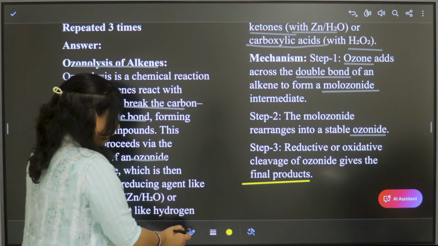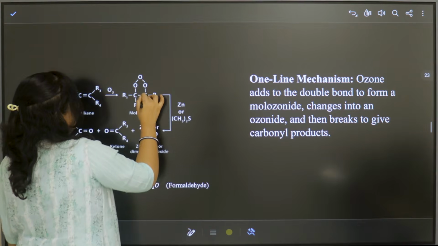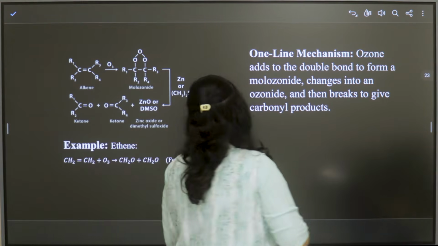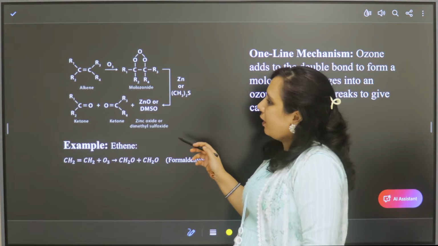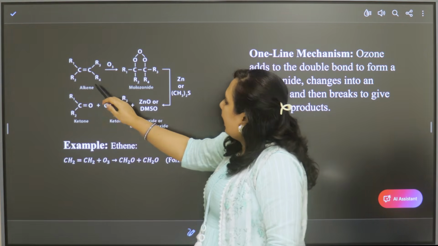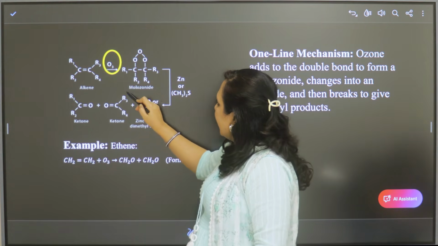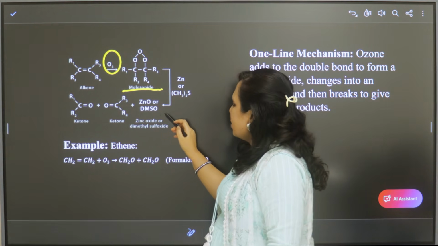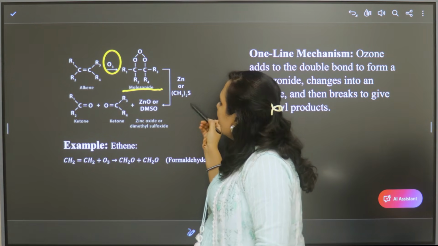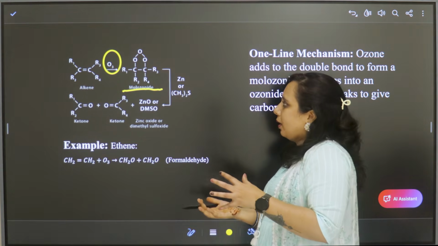Now let us see the equation. So the equation here, we have alkene, when ozone is added, we get molozonide, which is unstable. On rearrangement, this molozonide will be converted into ozonide.